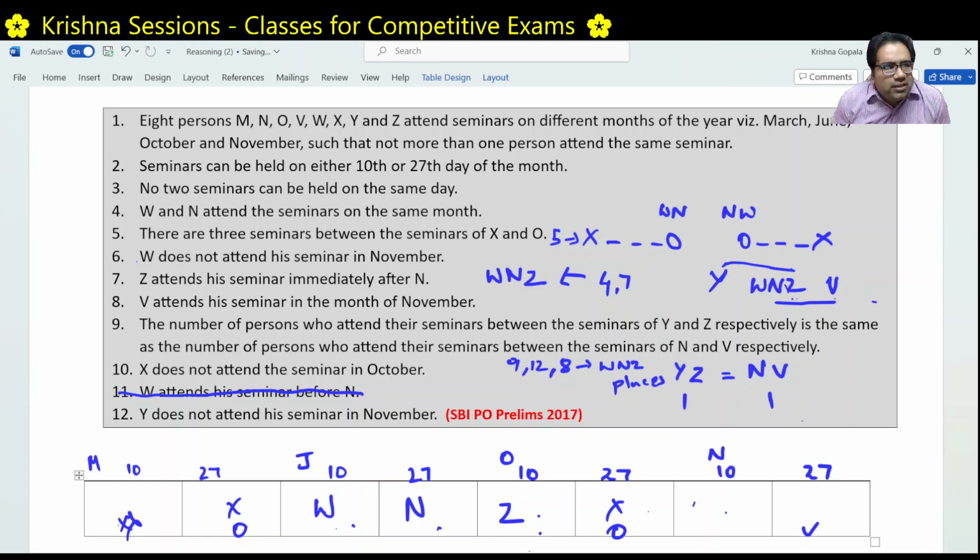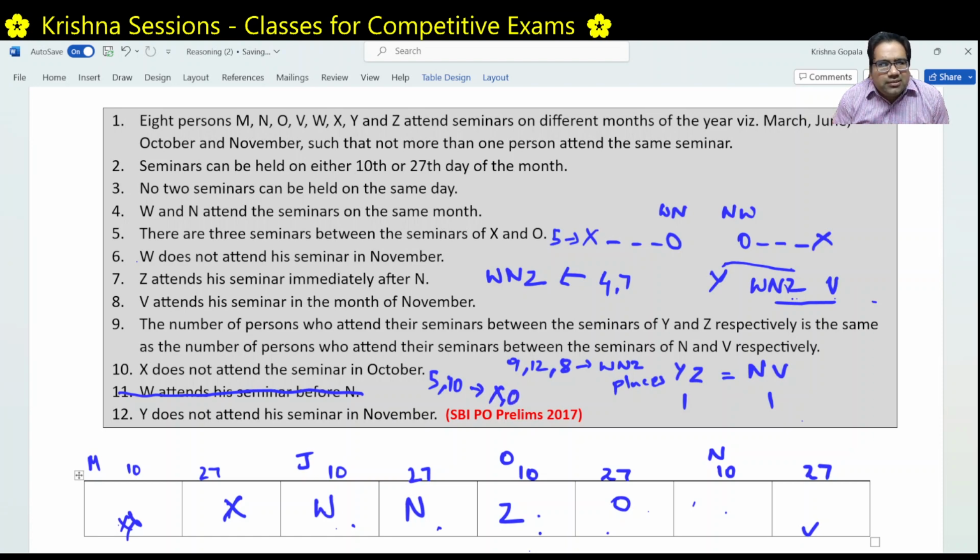Very good. Now there is another condition, number 10, which says X does not attend the seminar in October. So we are reading conditions 5 and 10 to understand where is X, where is O. Here it's saying X does not attend the seminar in October. So that means this one cannot be X. It has to be O only, right? If this is O, then this is X. We are reading conditions 5 and 10 to give X and O.